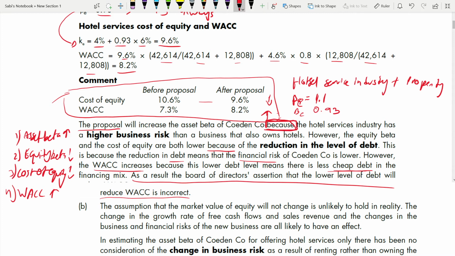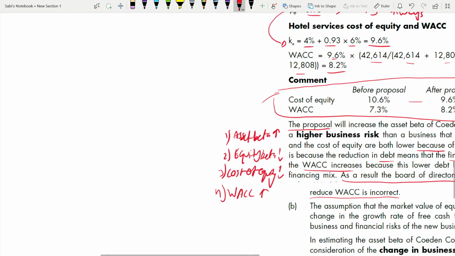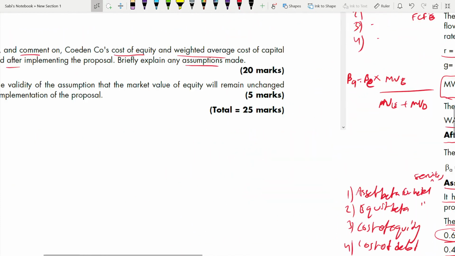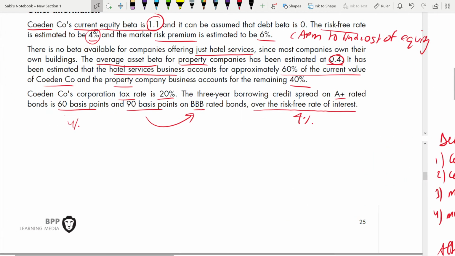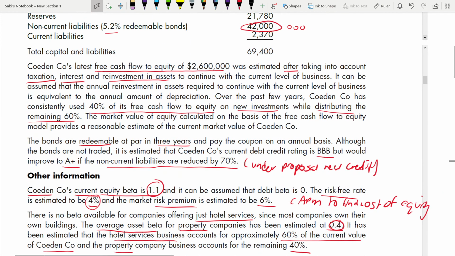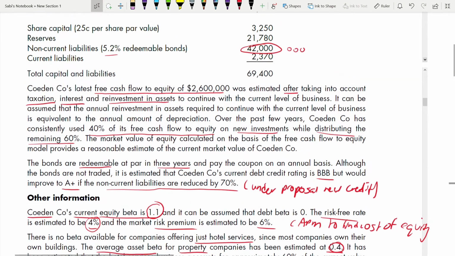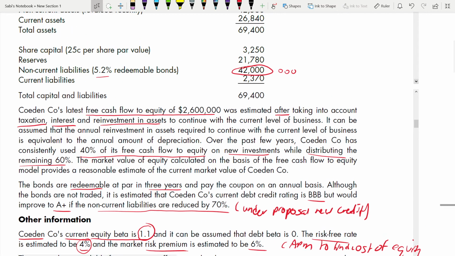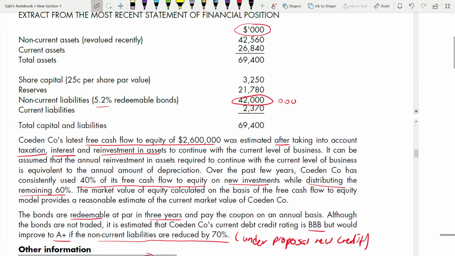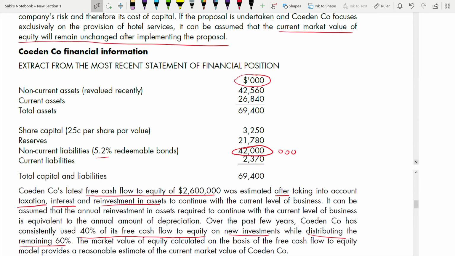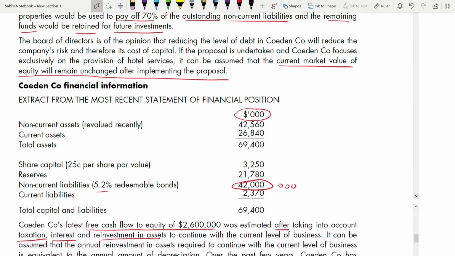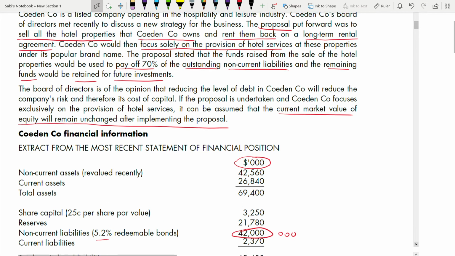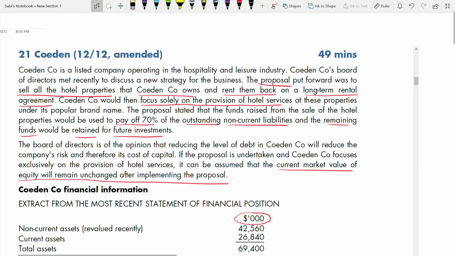Their assertion, it's an assertion. Where did they say it? Let's go and search. By this time you forgot about that assertion, right? It's easy, nothing to worry. You can always refer to the case study, but not in the exam. In the exam, you are reading the whole case study only once. So you have to read it in such a way that you retain most of the information in your head, the small pieces of information.